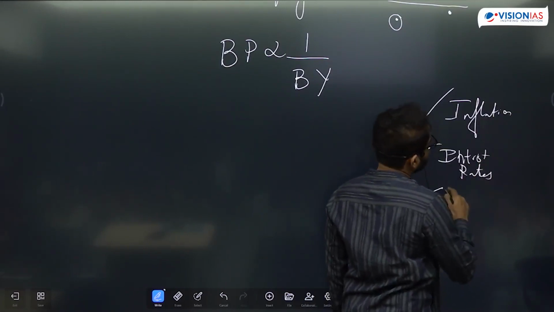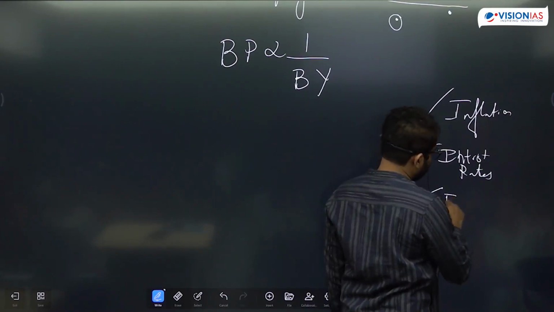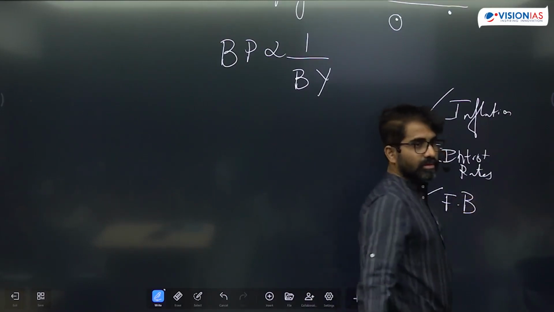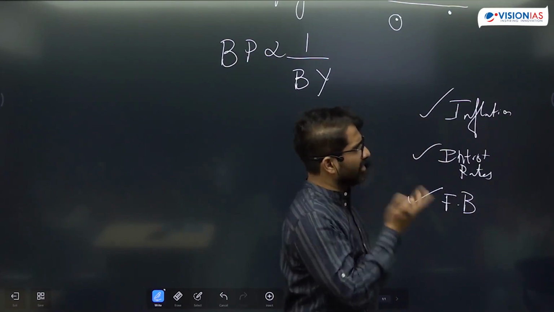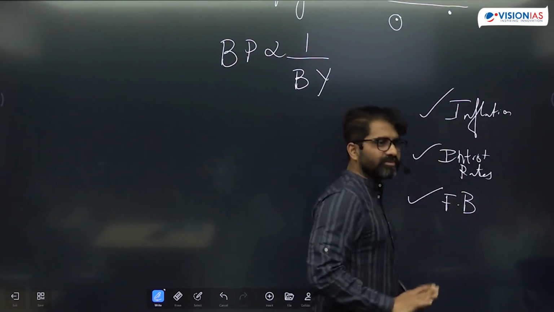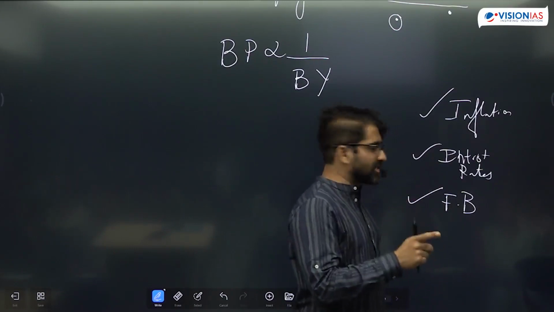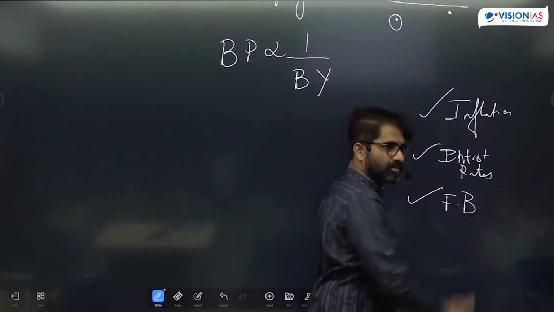Okay, and I think there was one more option, like policies of the Federal Bank. Okay, was there any other option? I don't know. I think "all of the above" would have been there. Okay, so inflation is there, interest rates, Federal Bank policies.